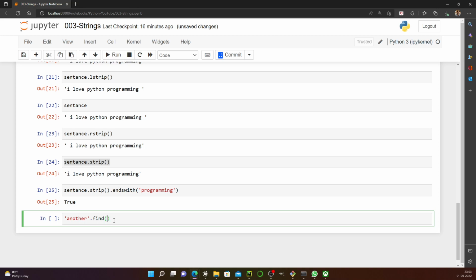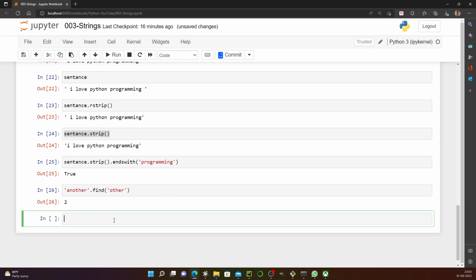If you want to find something in between, where basically it is starting, it will match and return you the index at which the match was found, right? So that's another important thing about the strings.